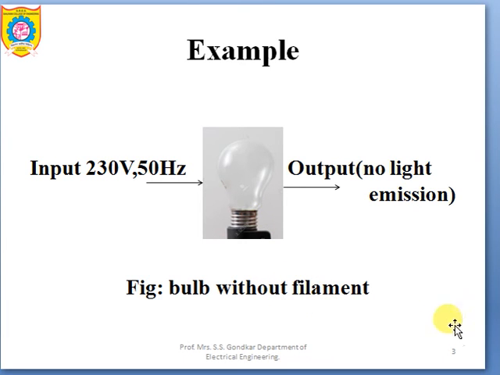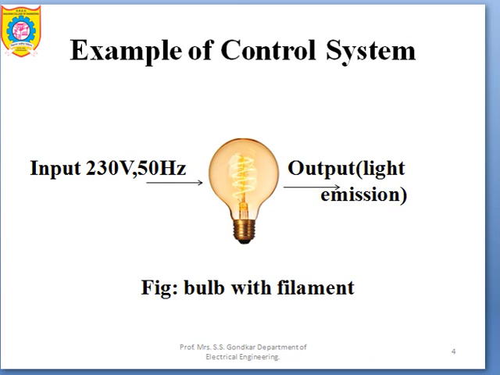But on similar lines, if you see this diagram, I will be calling it an example of a control system. The reason is here we can see a filament. So input 230 volts 50 hertz is given as an input. Definitely, as this bulb is having a filament, it is going to emit light, and emission of light will be the output which we are going to get here.